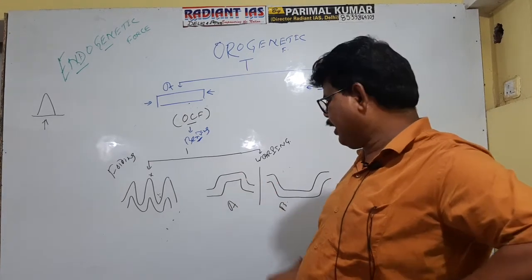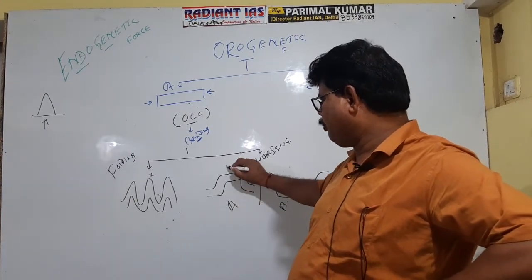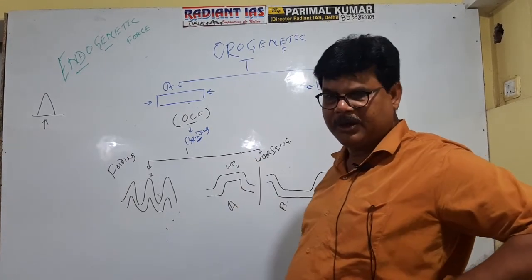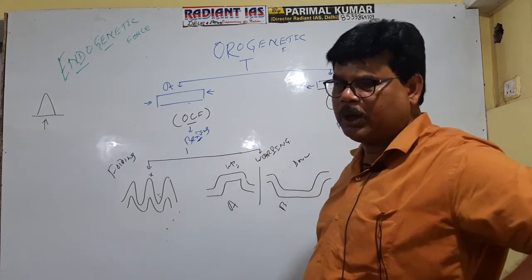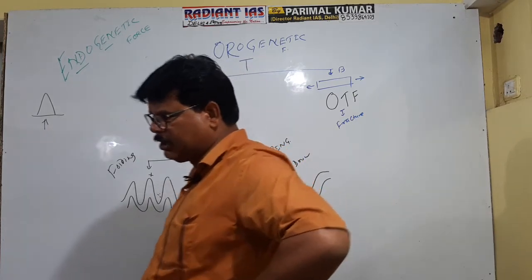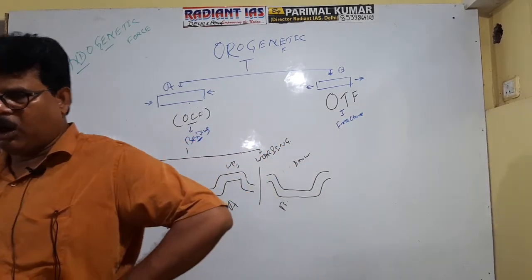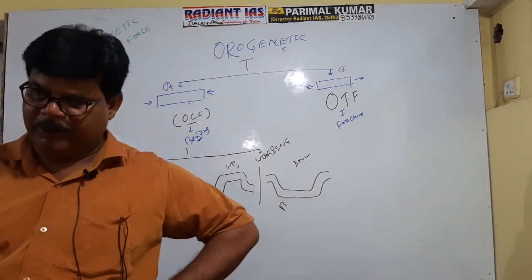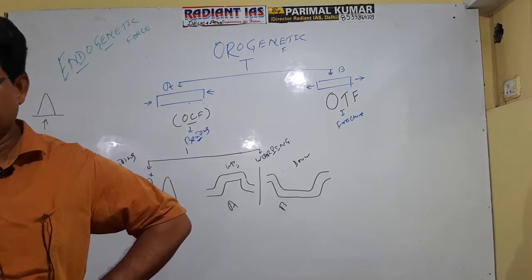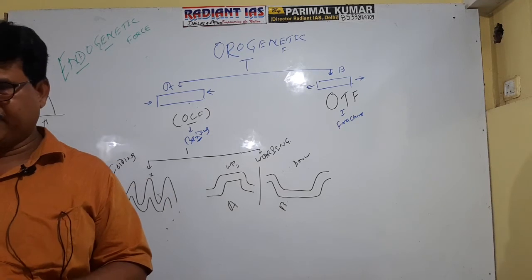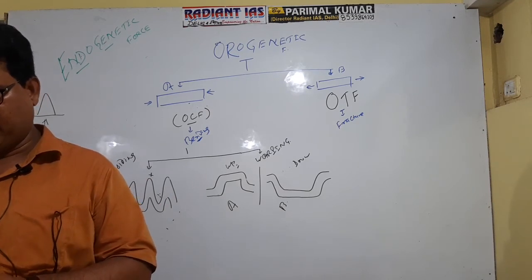This is referred to as upwarping. And this is referred to as downwarping. In the first case, upliftment of the rock will cause the formation of a plateau or any dome shape feature. And downwarping will create a basin type of feature, a small basin type of feature.